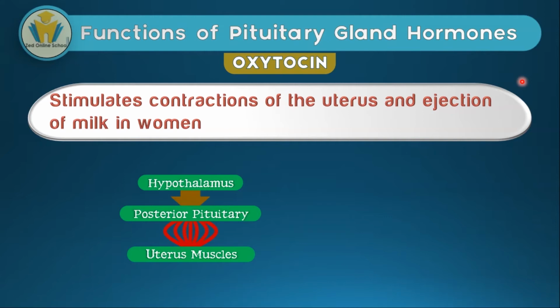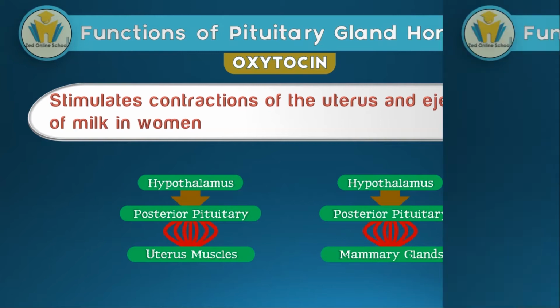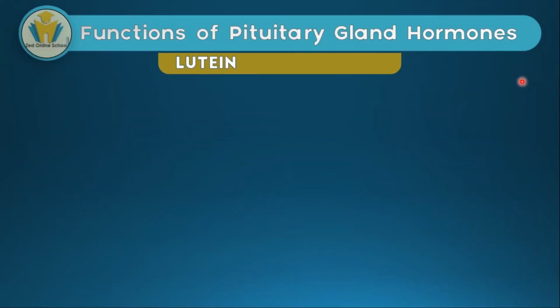When we talk about milk ejection, what happens is the hypothalamus sends down a signal to the post-pituitary, and then the post-pituitary secretes oxytocin, which diffuses into the blood and then reaches the mammary glands, and milk will begin to be ejected. Now we begin talking about the hormones that are secreted from the anterior pituitary gland.